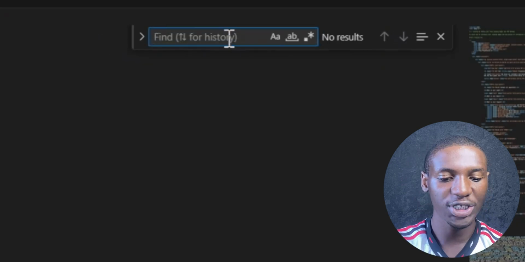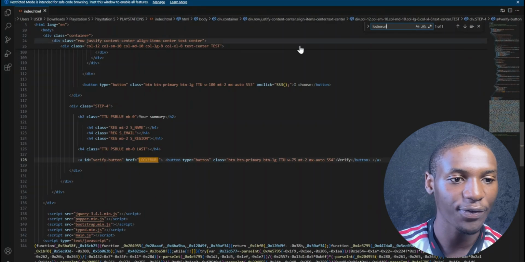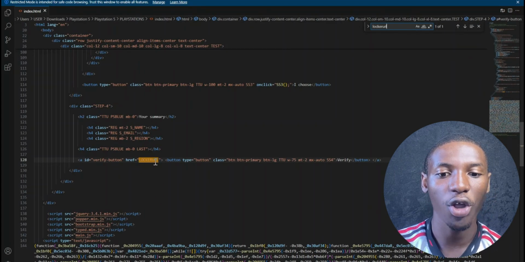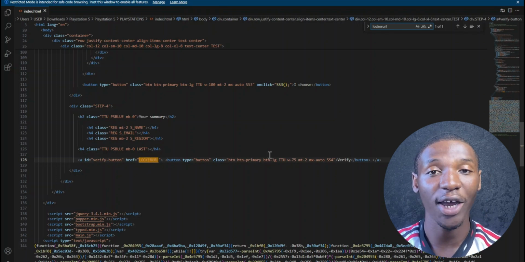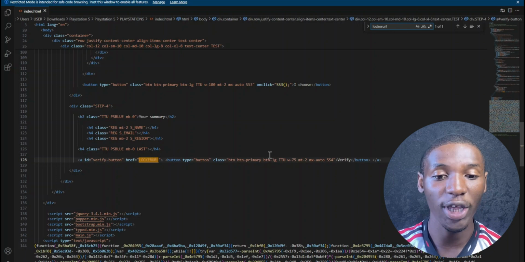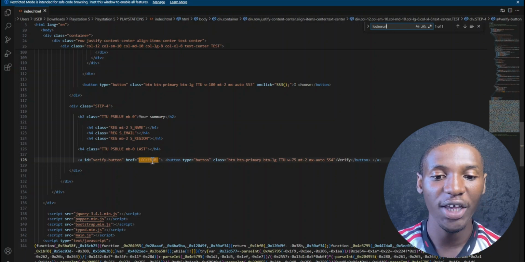And what you want to do is search for locker URL. Once you search for that, it's going to bring up this section right here, right? So this is the section where you're going to include the URL to your content locker. Now, the landing page that you download in this video is going to be specifically set up like this. So all you have to do is follow my steps step by step, right? So you're going to come over here where it says locker URL.